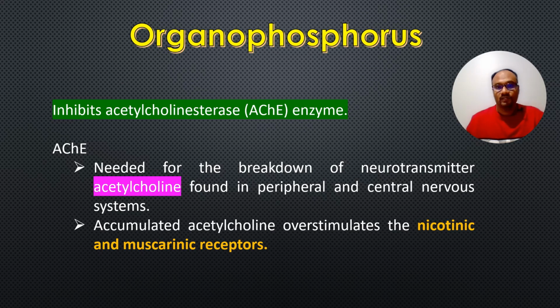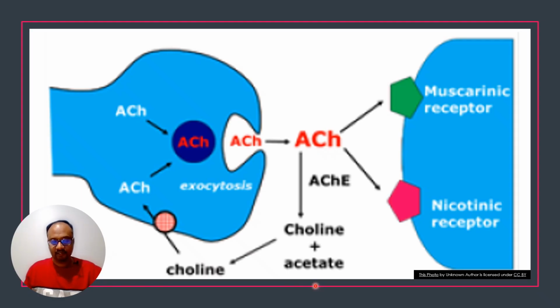So let us see it with the help of a picture in the next slide. So this is a neuronal junction, and this is a presynaptic nerve terminal, and this is a postsynaptic nerve terminal where muscarinic and nicotinic receptors are present. The space between the presynaptic and postsynaptic neurons is called synaptic cleft, and acetylcholine is stored as vesicles in the presynaptic nerve terminal, and it gets released into the synaptic cleft when stimulated. And this acetylcholine is degraded by the enzyme acetylcholinesterase into choline and acetate.